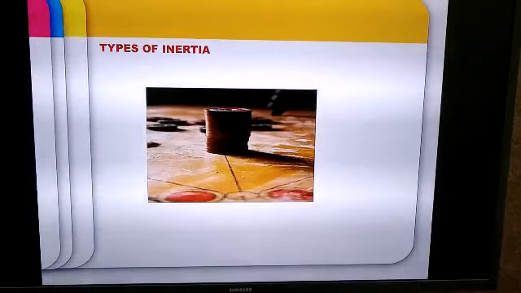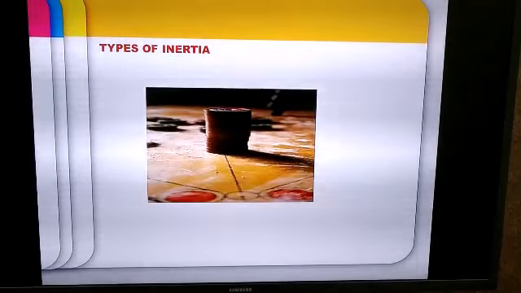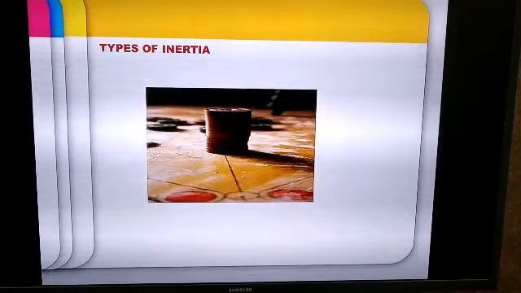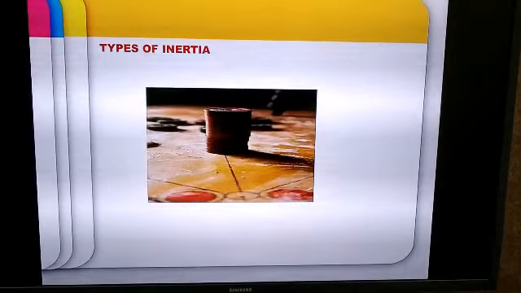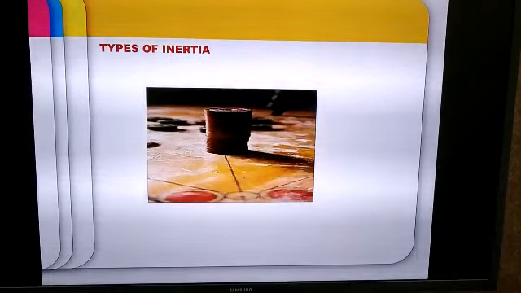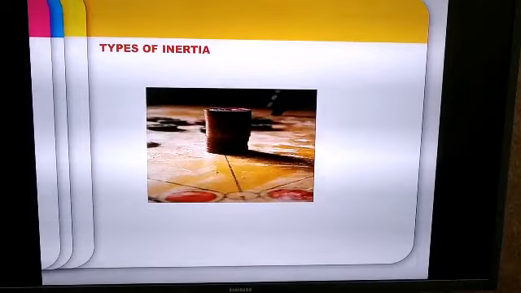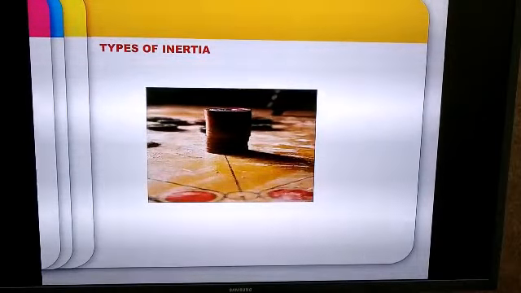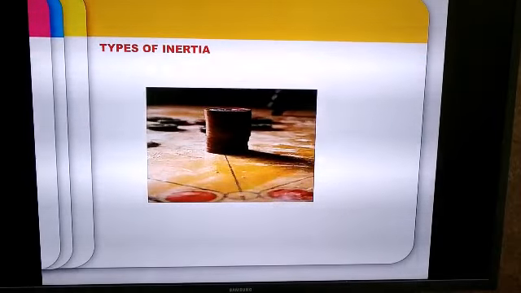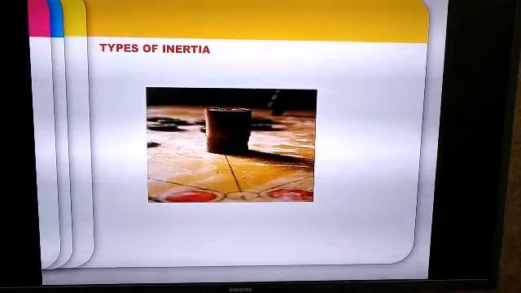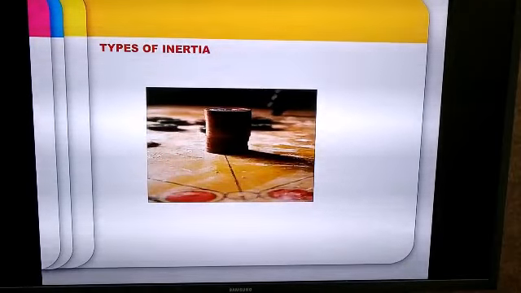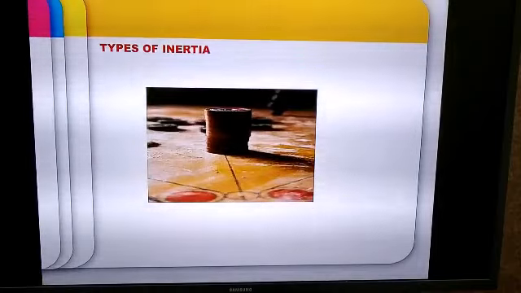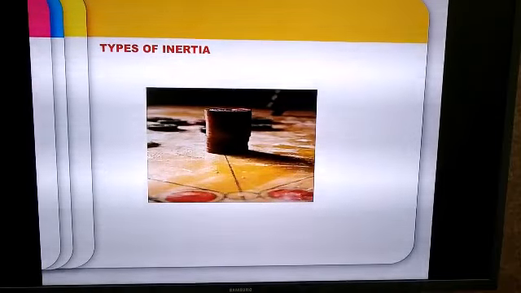When coins are piled up while playing carom and the lowermost coin is struck with the help of a striker, we find that only this coin moves, but the rest of the coins remain intact. The reason is that when the striker hits, the lowest coin will go from a state of rest into a state of motion. But what about the remaining pile of coins? The remaining pile, because of inertia of rest, will remain as it is. That is, the coins will remain intact and take the place of the original pile.